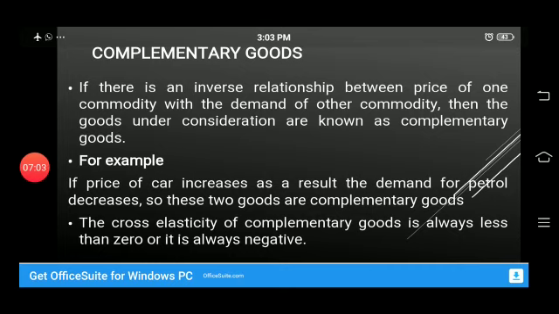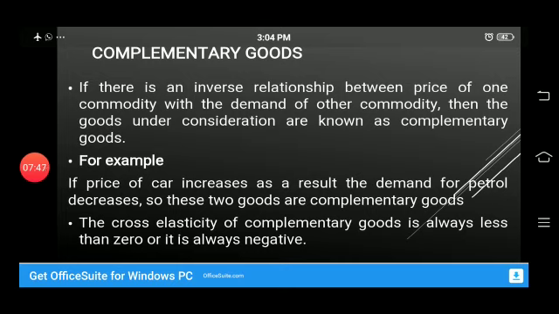Second, complementary goods. If there is an inverse relationship between the price of the commodity and the demand of the other commodity, then the goods under consideration are known as complementary goods. For example, if the price of a car increases, as a result, the demand for petrol decreases. So these two goods are complementary goods. Or we can say that bat and ball are also complementary goods. If the price of bat increases, people will demand fewer bats, so it means they need fewer balls. So these two goods are complementary goods.